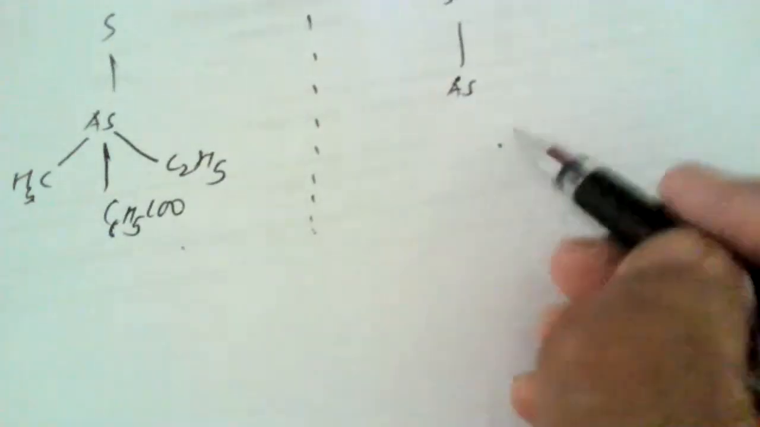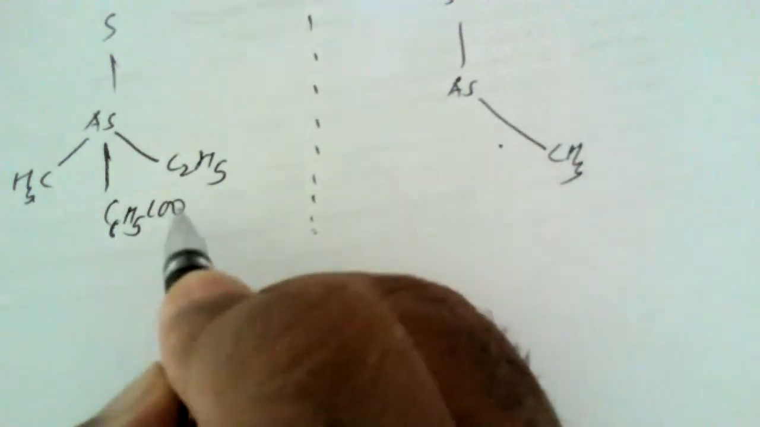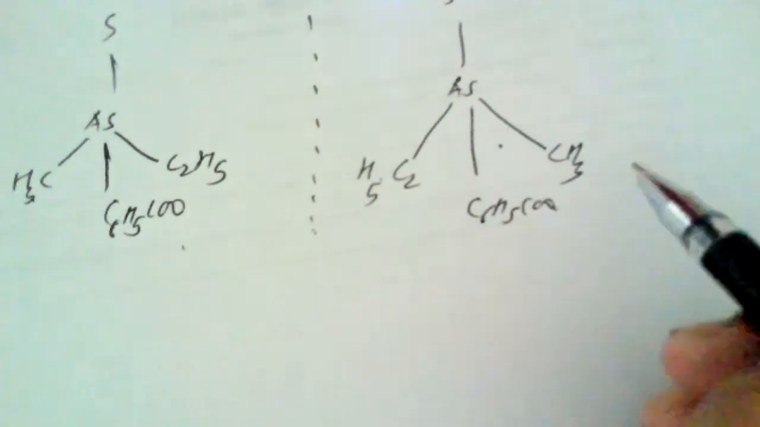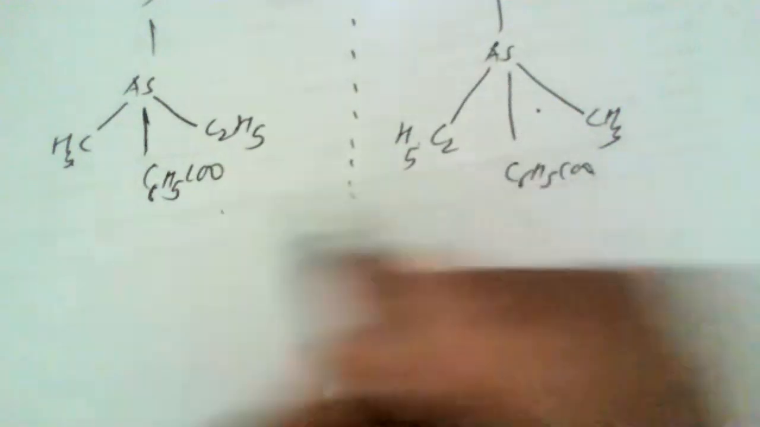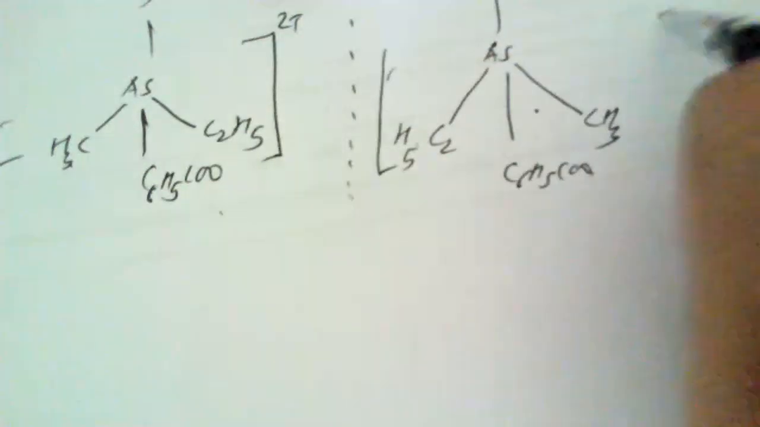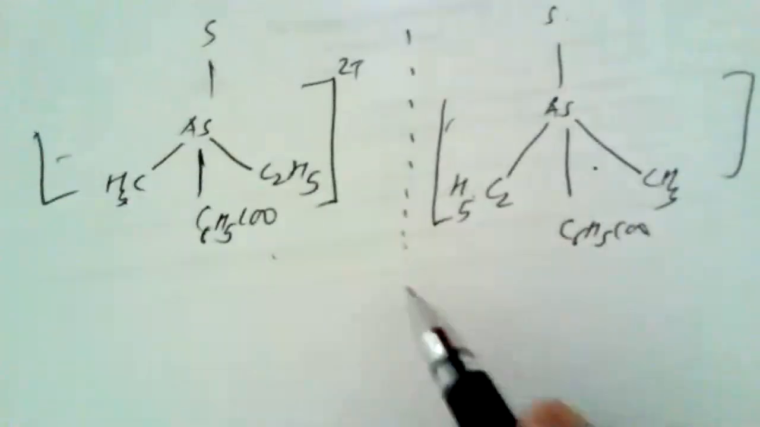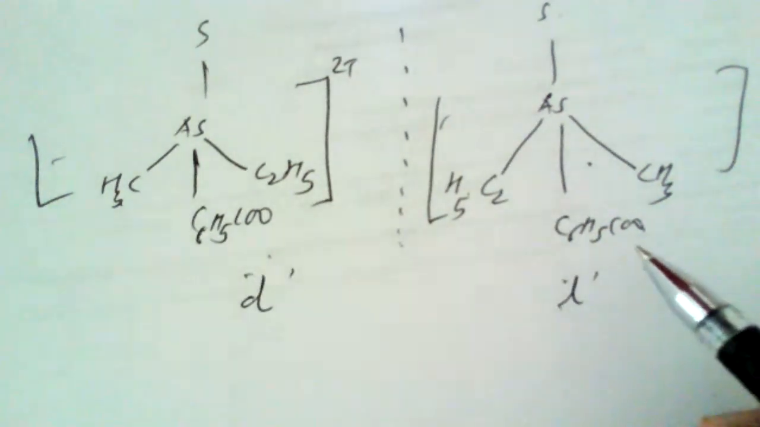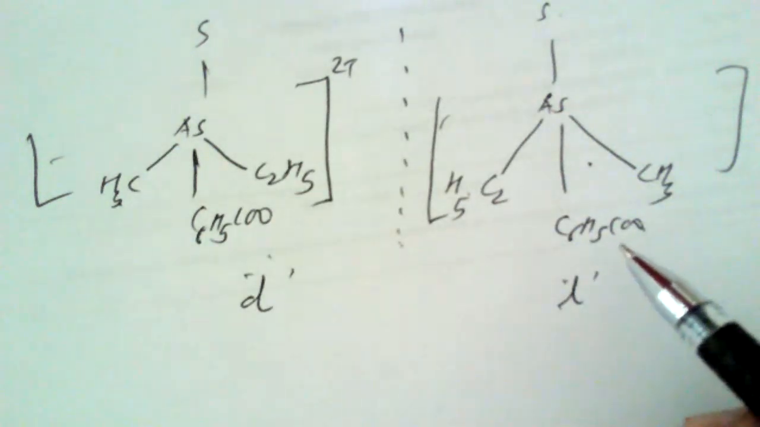Sulfur remains as it is, but this methyl group comes over here, as it is a mirror image, while this C2H5 will be seen here, and this C6H5 C double bond O remains as it is. So these are the mirror images of each other. At this point I would like to tell you that these are the optical isomers. One rotates the plane of polarized light towards the right, and the other rotates the plane of polarized light towards the left. So these are known as optically active isomeric compounds.